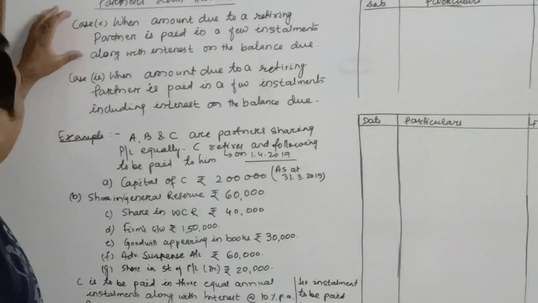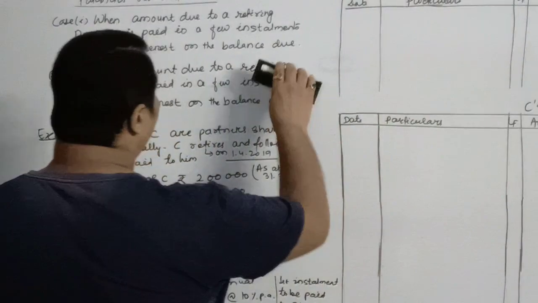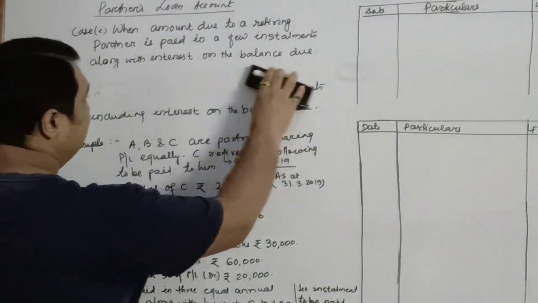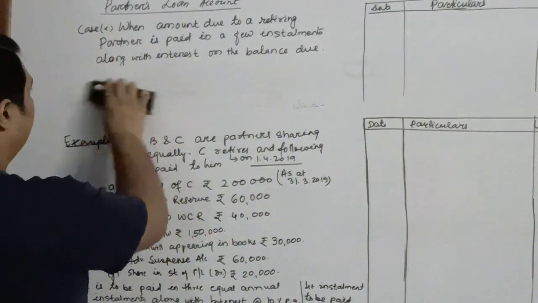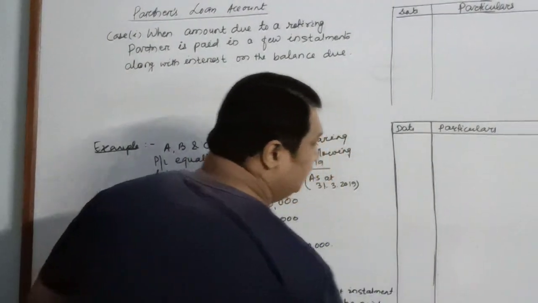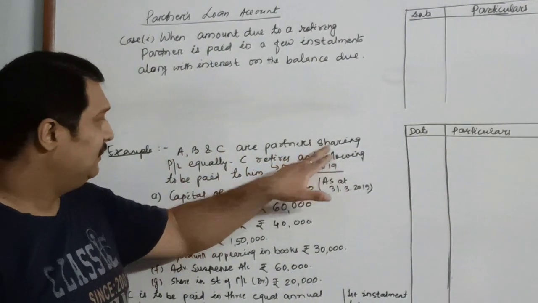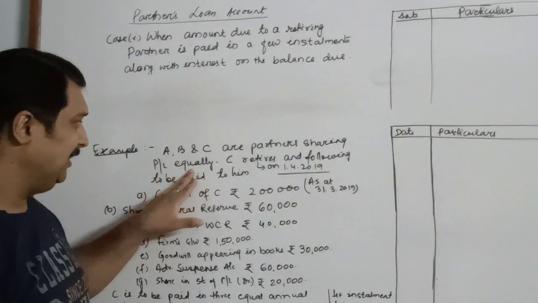Now, in order to make this first concept clearer, I have taken an example. This example says that A, B and C are partners sharing profits and losses equally.